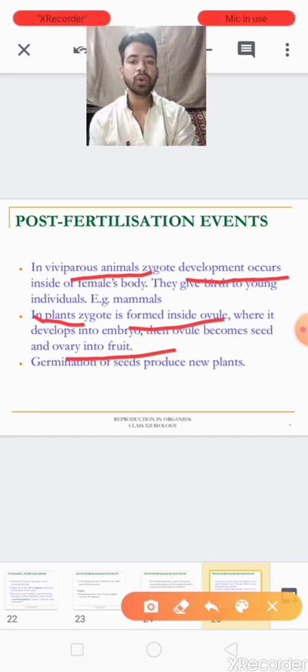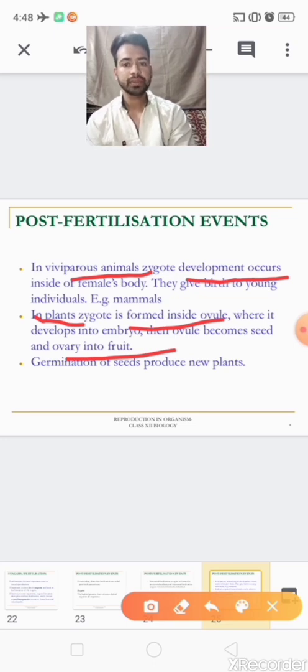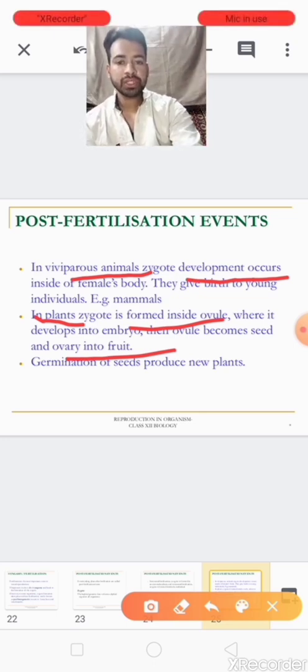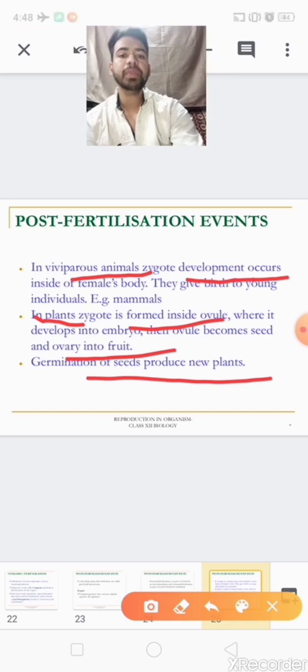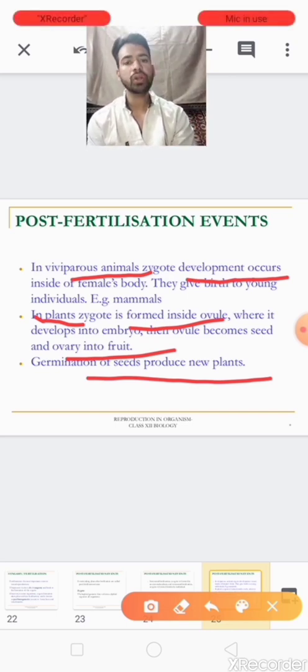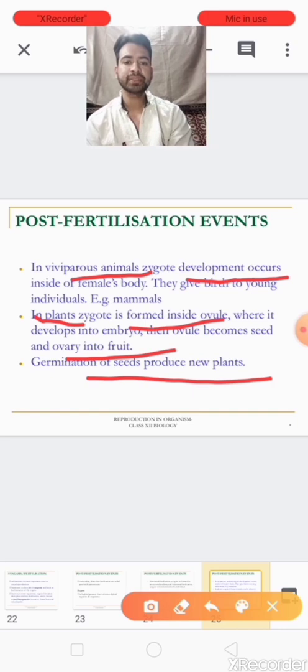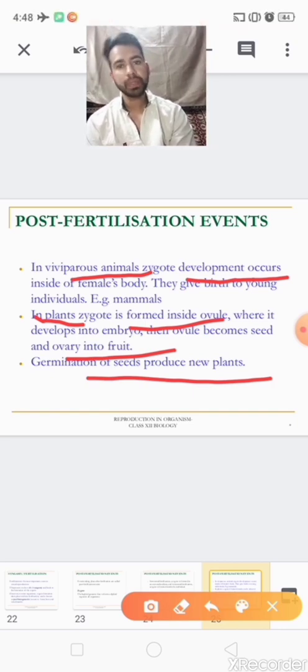about zygote formation in plants. Okay, clear? So germination of seeds produces new plants. Ovule turned into the seed and ovary turned into fruit. Clear? And germination of seeds produces new plants.